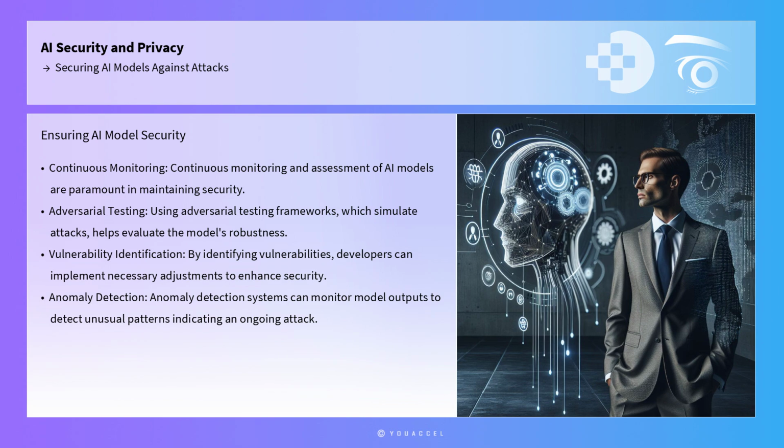Continuous monitoring and assessment of AI models are also paramount in maintaining security. This involves using tools such as adversarial testing frameworks, which simulate attacks to evaluate the model's robustness. By identifying vulnerabilities, developers can implement necessary adjustments to enhance security. Additionally, anomaly detection systems can monitor model outputs to detect unusual patterns that may indicate an ongoing attack.